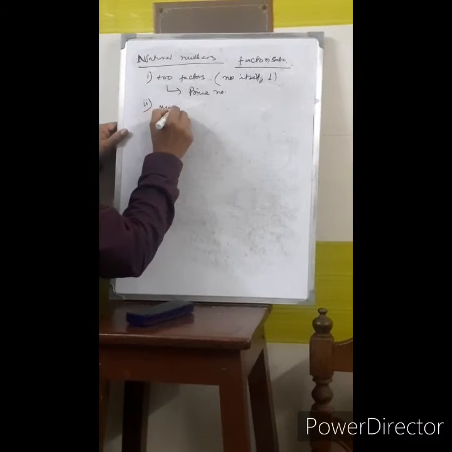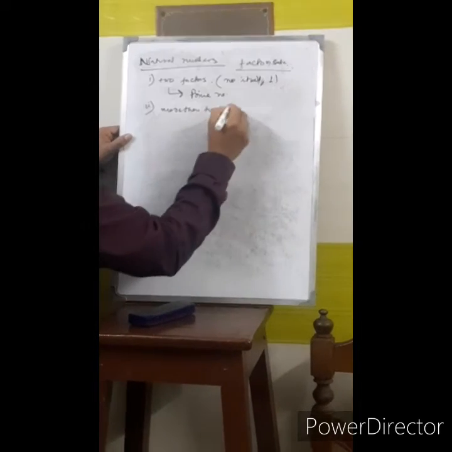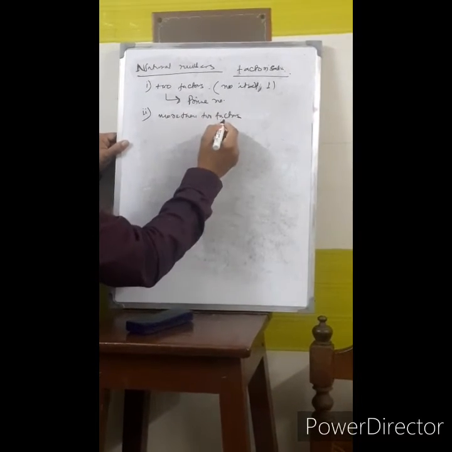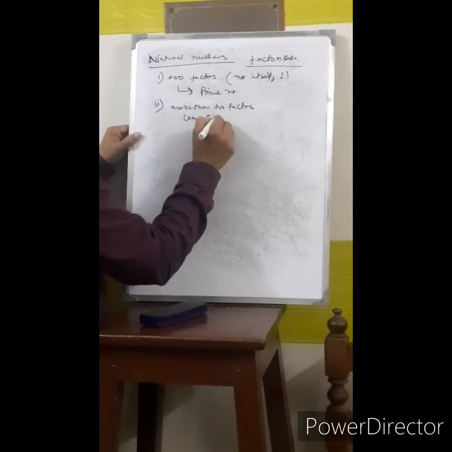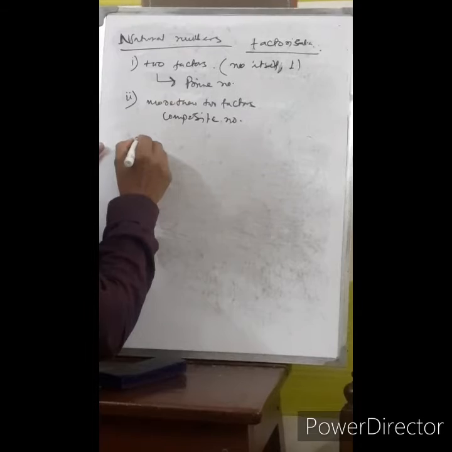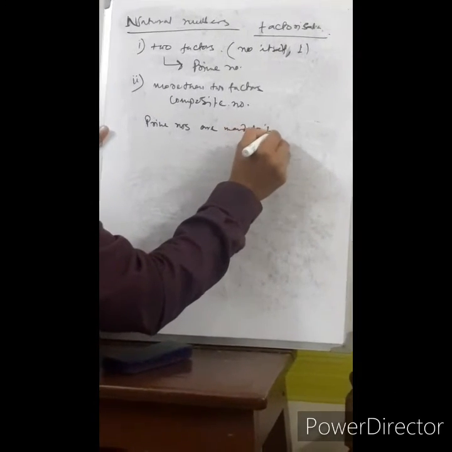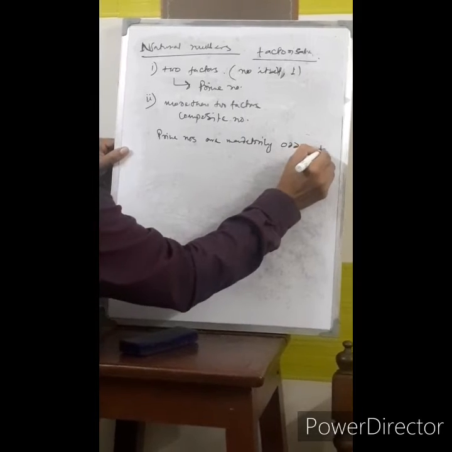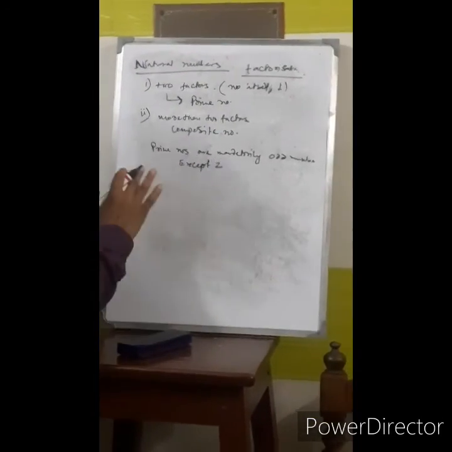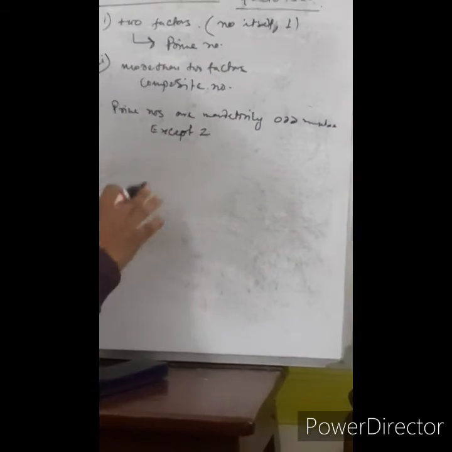If it has more than two factors, that is, apart from the number itself and 1, it has other factors also, then these are known as composite numbers. All prime numbers are necessarily odd numbers except 2, but it does not mean all odd numbers are prime.